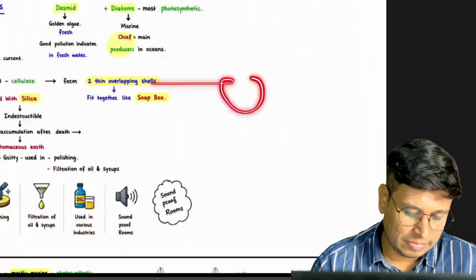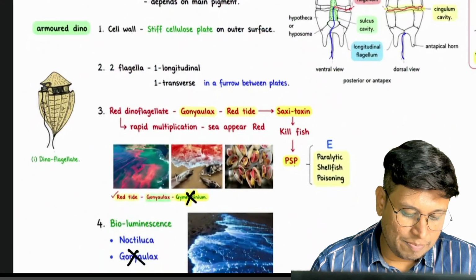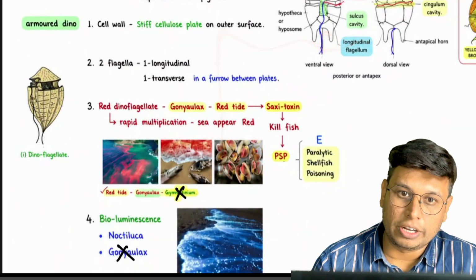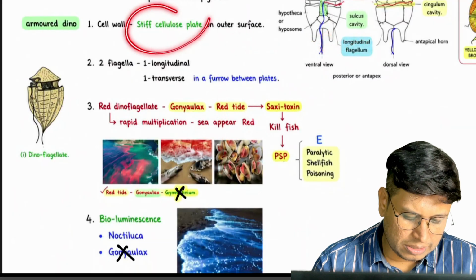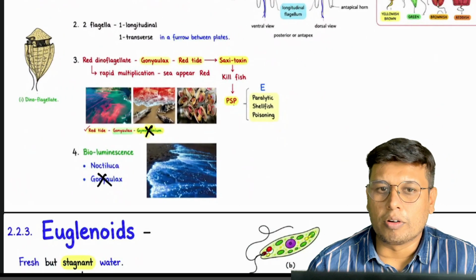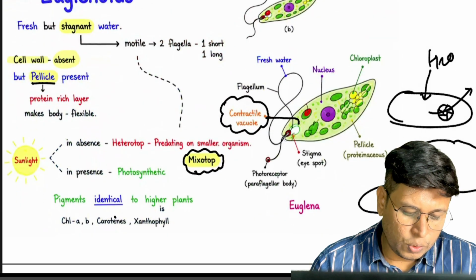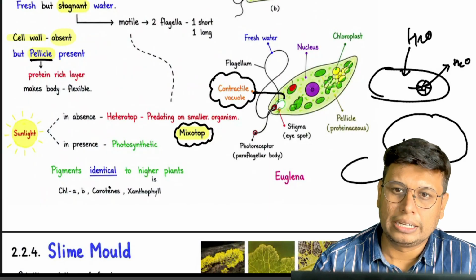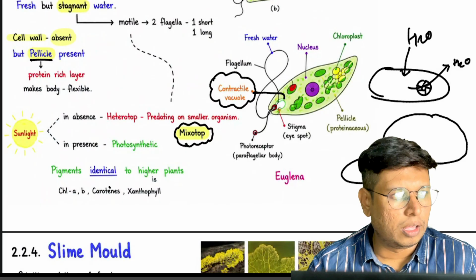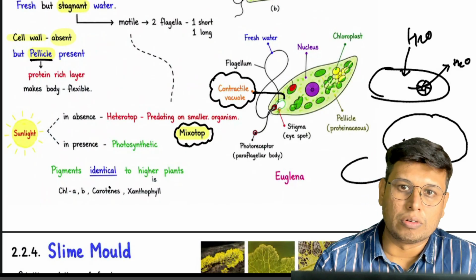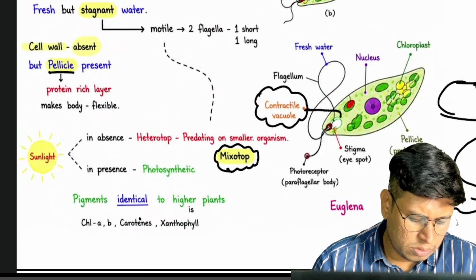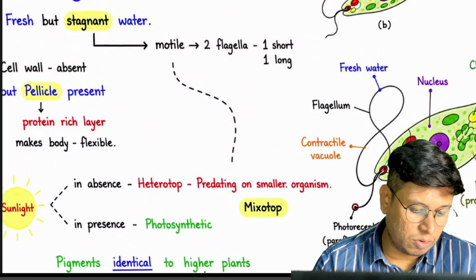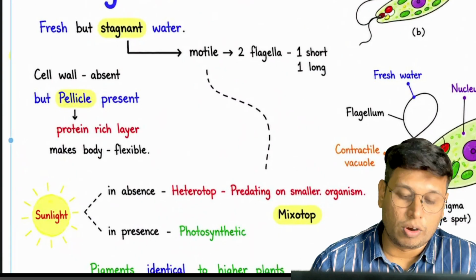And soap box. Next, in dinoflagellates, the important thing is the flagellum: transverse flagellum and longitudinal flagellum, and this gonyaulax, stiff cellulose plates. Red tide. Euglenoids generally have a mixotrophic mode of nutrition: when sunlight is absent, it becomes a predator; when sunlight is present, it photosynthesizes. Cell wall is absent, pellicle is present. Fresh but stagnant water.